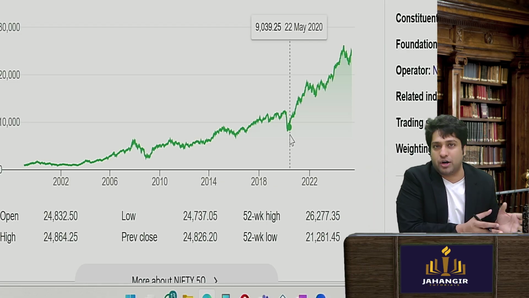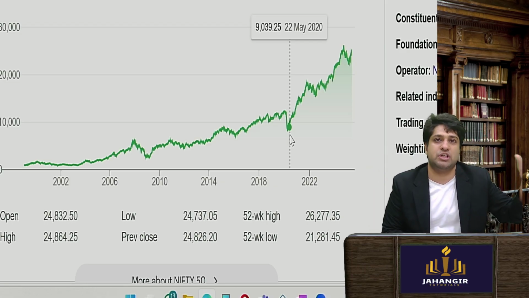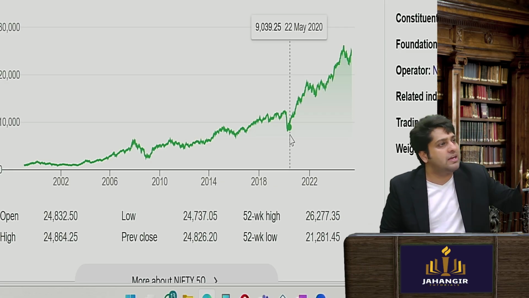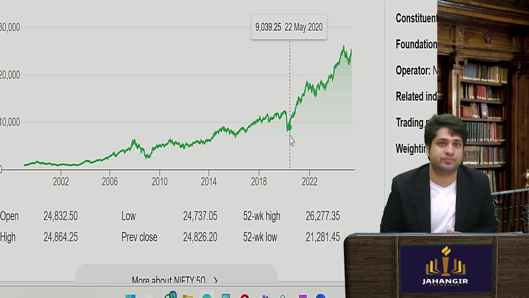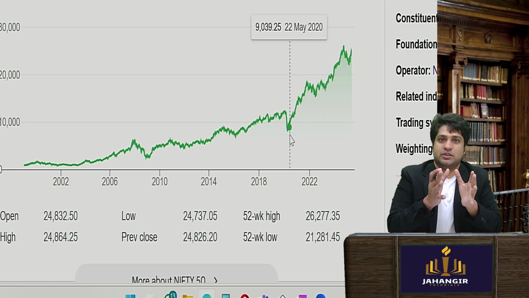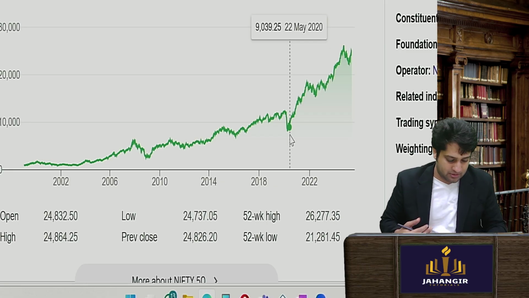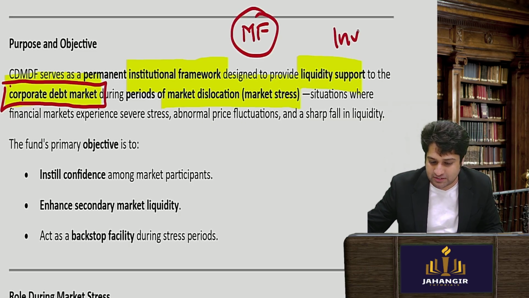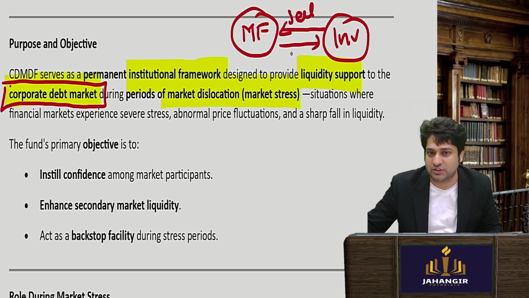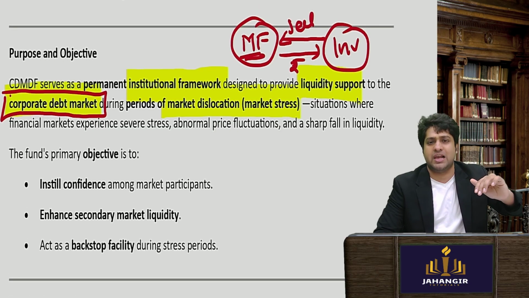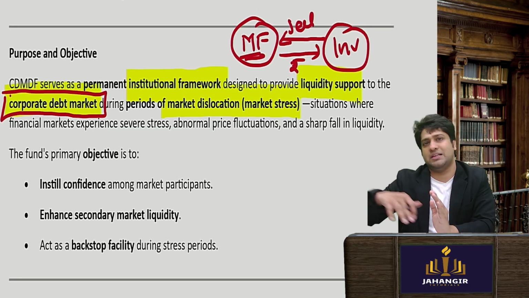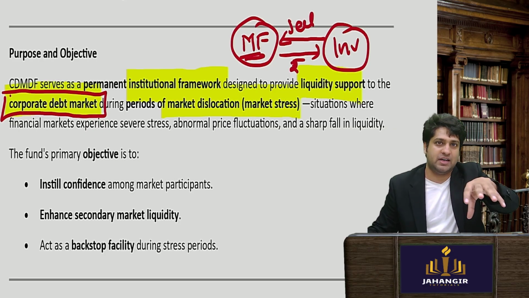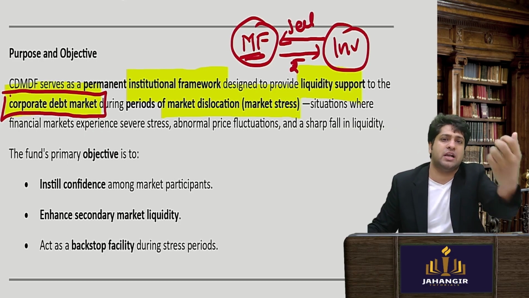Now if I have bought, for example, debentures of a mutual fund, I have bought a bond of a mutual fund, I will tell the mutual fund, I am selling it, please give me money. So there is a huge problem for the mutual funds, because the mutual fund will have to give the investors their money, because investors are selling the shares, they sell the bonds, and now the mutual fund has to repay them. To repay it, mutual funds normally will try to sell it to someone else in the market, take the money and then pay it out here.